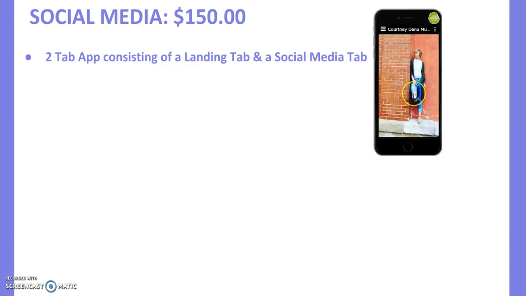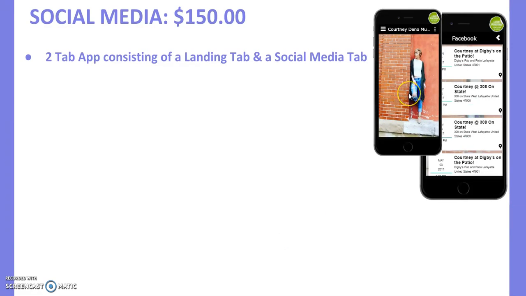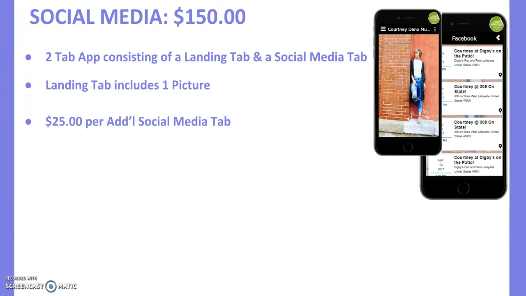So let's take a look at the apps. We do have the social media app. It is $150. It is a 2-tab app consisting of a landing tab and a social media tab. The landing tab, as you see here, includes 1 free picture. It is $25 for each additional social media tab. If it is a social media type, the only other tabs they can incorporate are additional social media tabs.